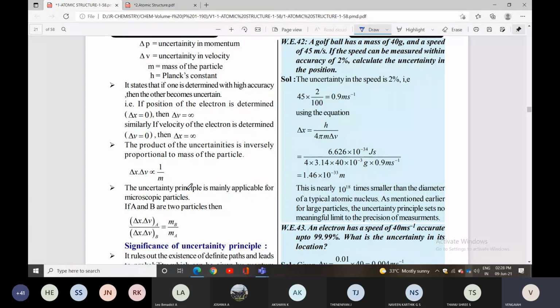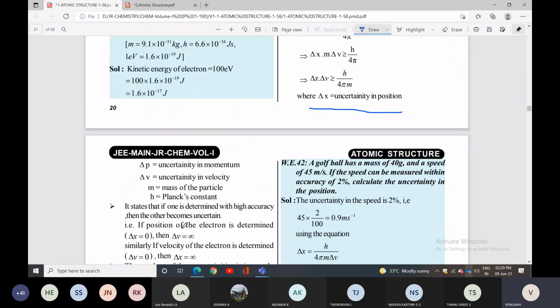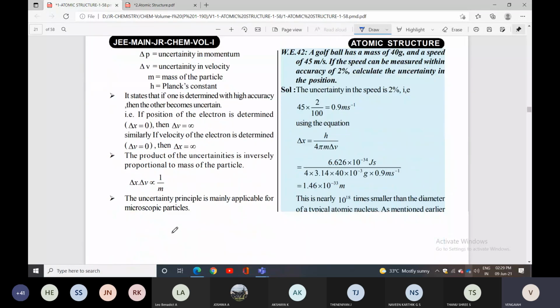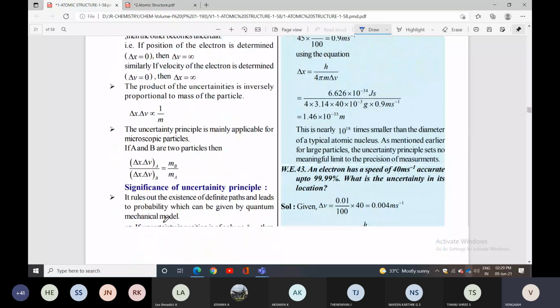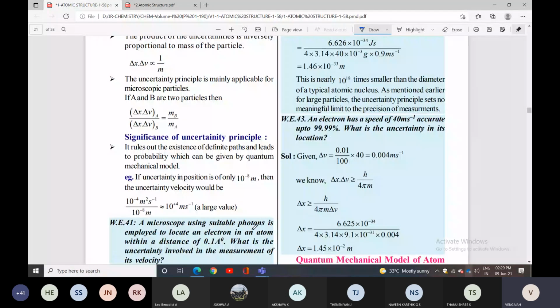H is Planck constant. Delta x is uncertainty in position, delta p is uncertainty in momentum, delta v is uncertainty in velocity. M is mass of the particle, h is Planck constant. So these alone you can remember.